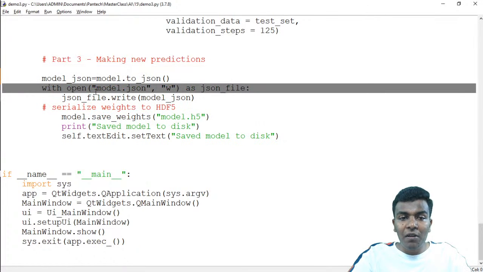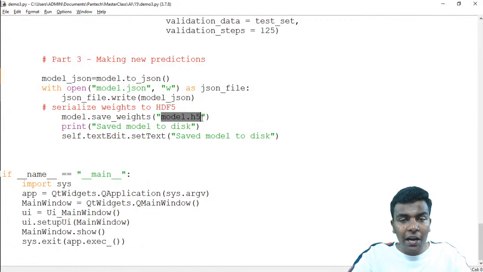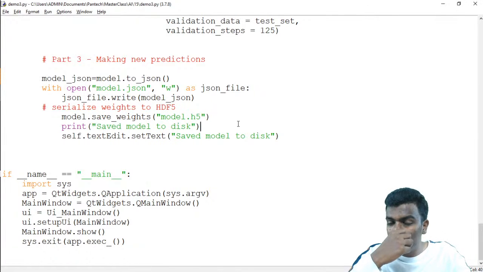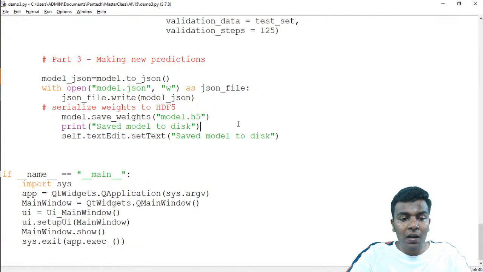Our model structure will be saved in model.json format, and our weights will be saved in the model.h5 file. It is a kind of option, guys. If you want to save the complete model file also, you can do that. That's your option, because if you're going to work on a further project like a deep learning model, you can use these weights for later purposes, like transfer learning concepts.